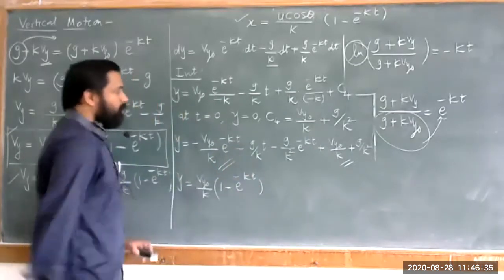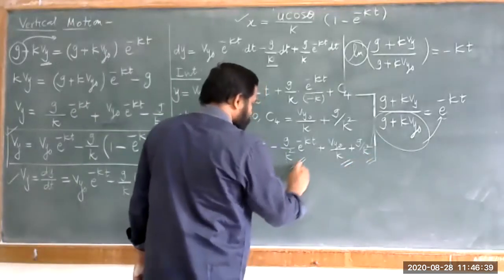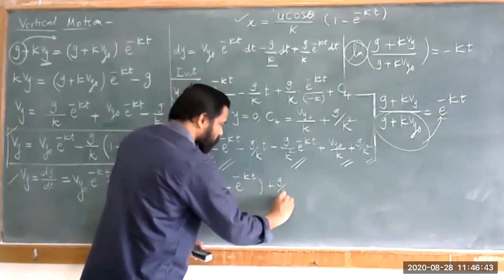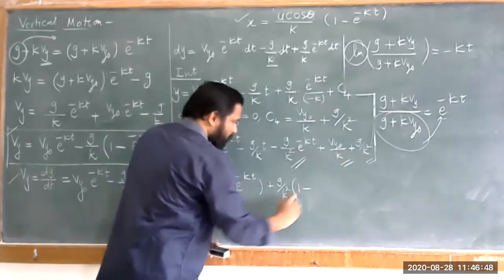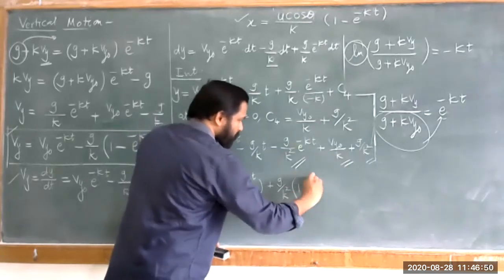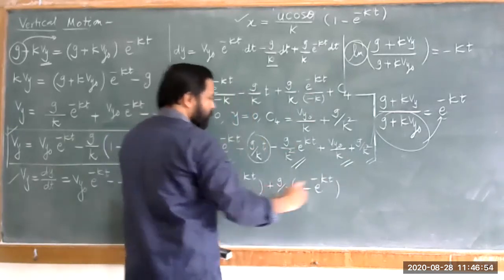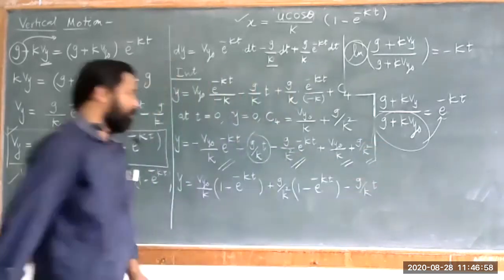For the second term, this is plus g upon k square into 1 minus e raised to minus kt. And the last term that remained is minus g upon k into t.